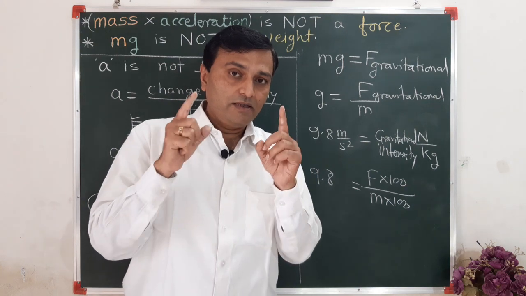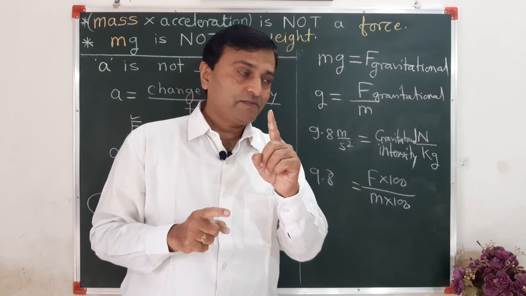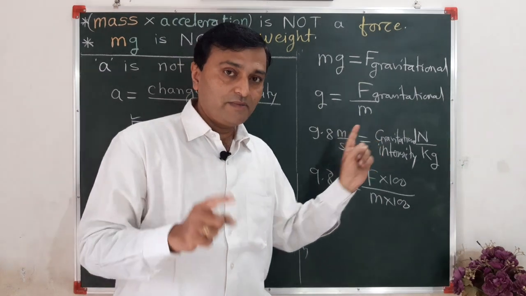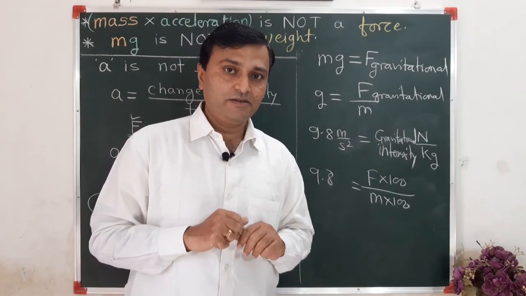Therefore, that small g is acceleration, but this F upon m is not an acceleration.